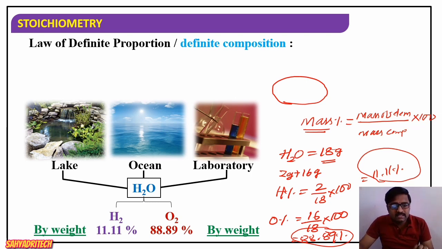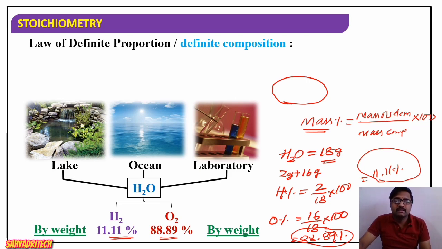Is there any change in the mass percent of individual elements in water collected from different sources? So though water is collected from different sources, what about its composition? The composition remains the same. What is the composition for water here? 11.11% by weight of hydrogen and 88.89% by weight of oxygen present.